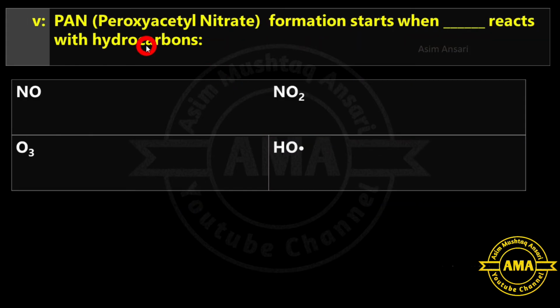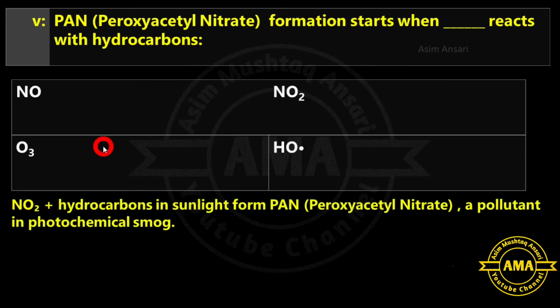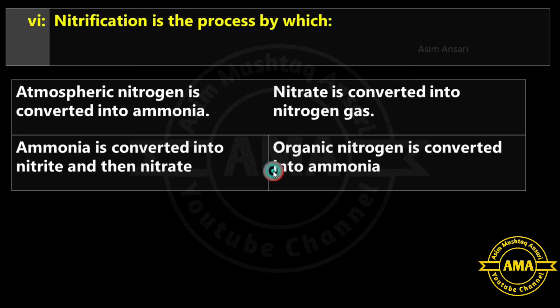Next is PAN, peroxyacetyl nitrate. Formation starts when dash reacts with hydrocarbons. There, NO2 plus hydrocarbons, यानी कि नाइट्रोजन डाइऑक्साइड और हाइड्रोकार्बन्स, in sunlight form PAN, peroxyacetyl nitrate, a pollutant in photochemical smoke. So B option is correct.